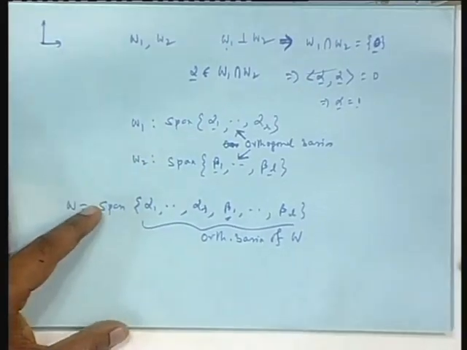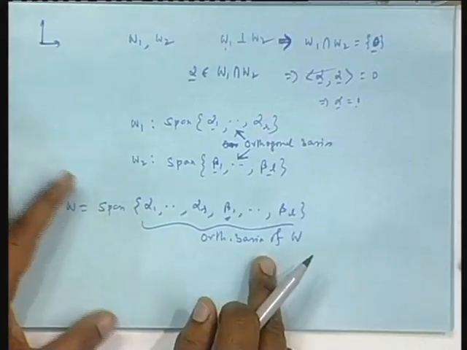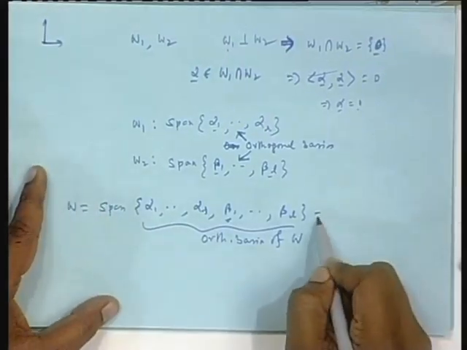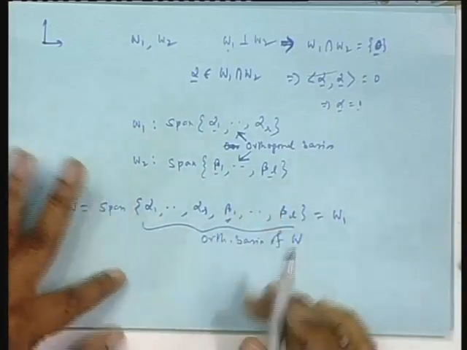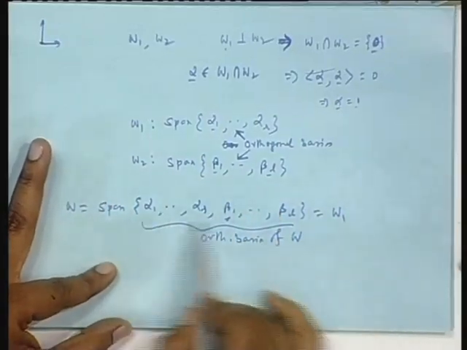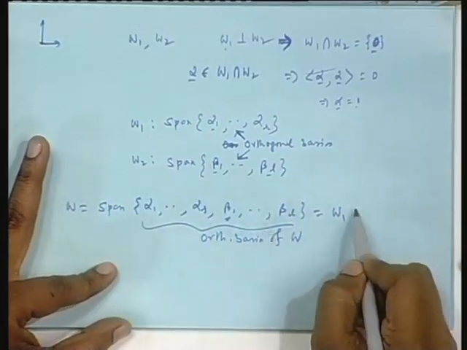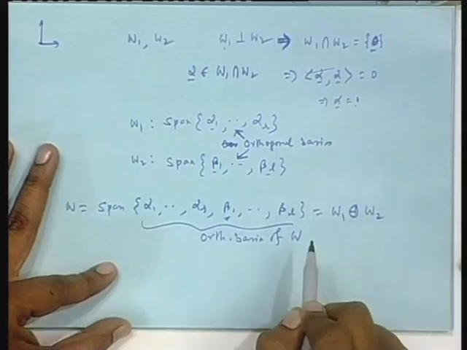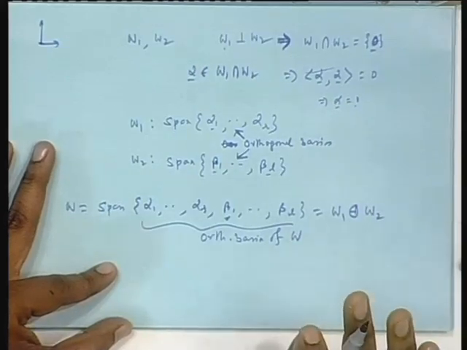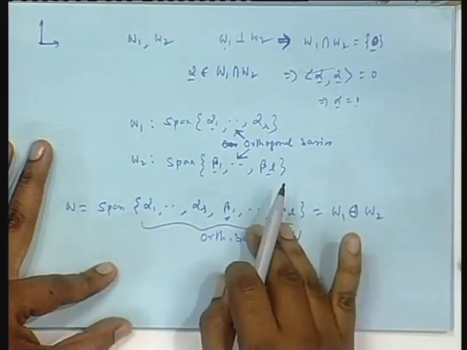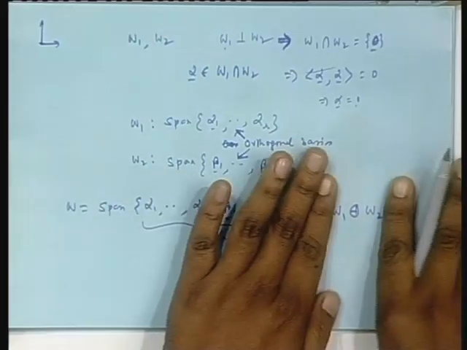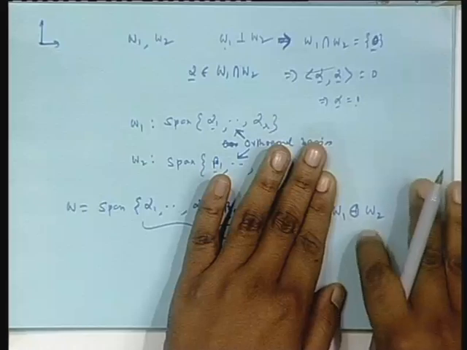This is an orthogonal basis of W. Then this W I will write again as before. You see, otherwise this is a basis, and as before I can write it like this, because any vector of W will be a linear combination of this, which means a component from this side, a component from this side. I told you whenever you have this, imagine that they are intersecting at 0,